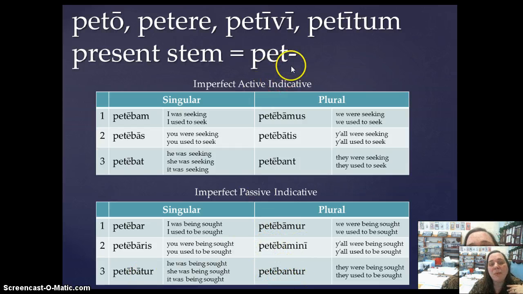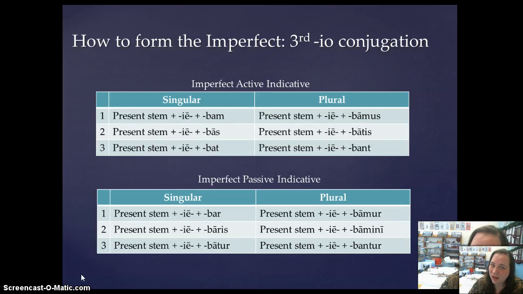And again, remember when you're getting the present stem for a third conjugation verb and a third IO, for that matter, you take the entire ERE off the second principal part, so you have to add that E between the pet and the bam, okay? Now again, you should be pushing pause, writing all this out. I'm going through it quickly, but you have the luxury of pushing pause.